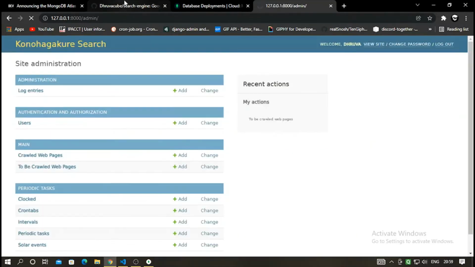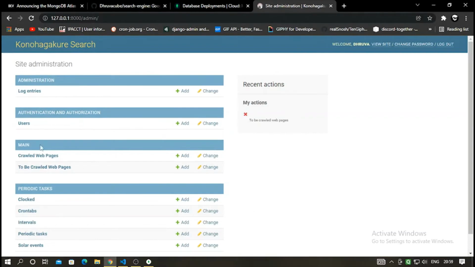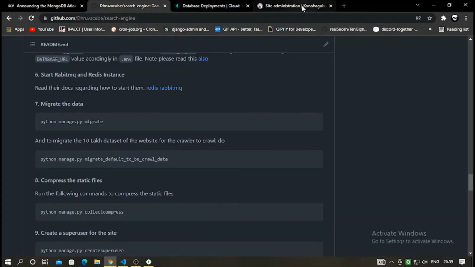It's taking so much time. Yeah, so all the 10 lakh URLs would be stored here in the to be crawled web pages section. And how to move from the to be crawled web pages section to web crawled pages, we will soon come to that.